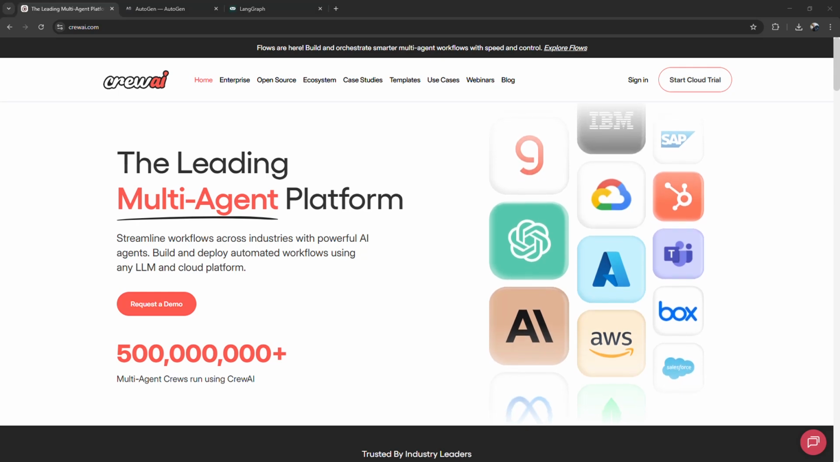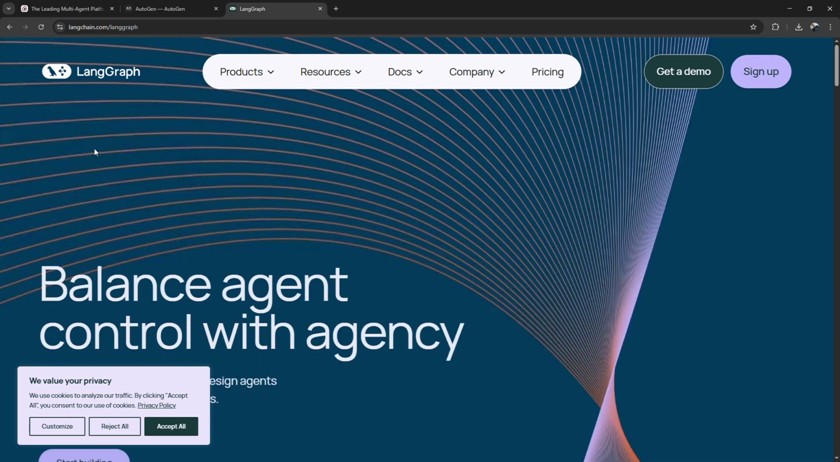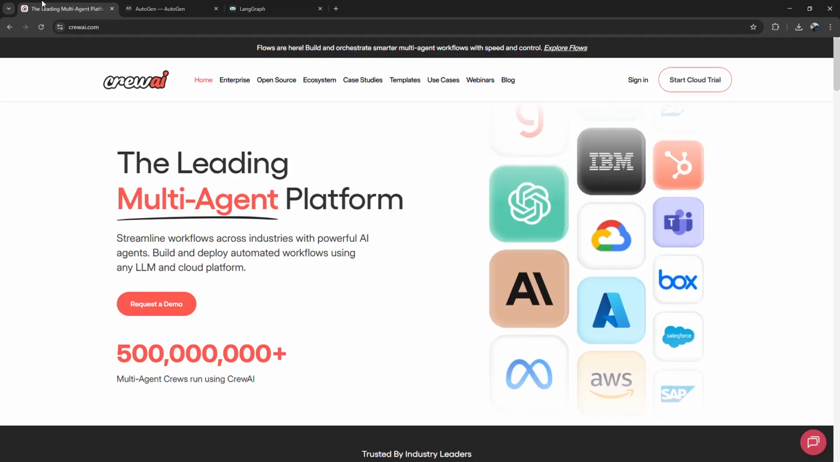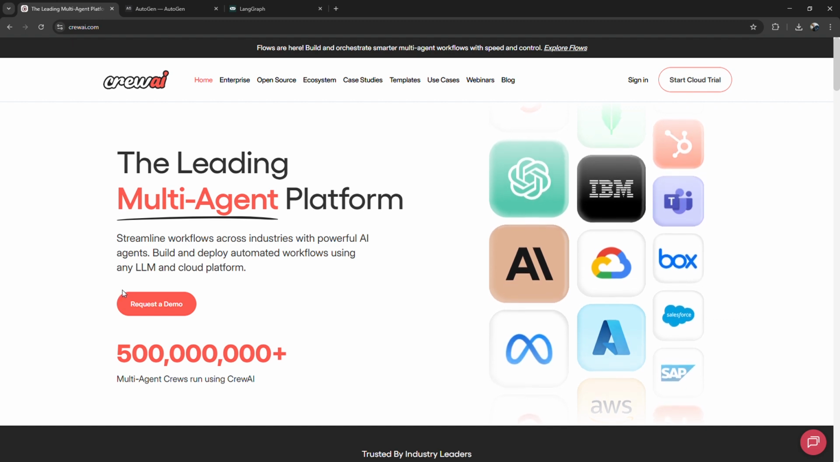CrewAI versus AutoGen versus LangGraph. Features, pros and cons compared. I am going to tell you which AI agent framework might fit your workflow.